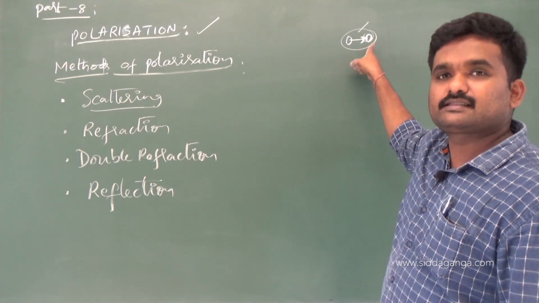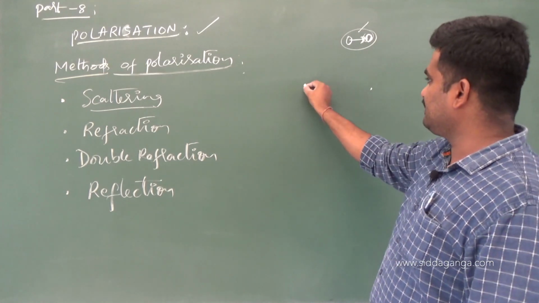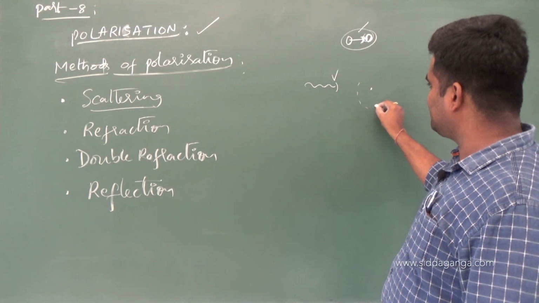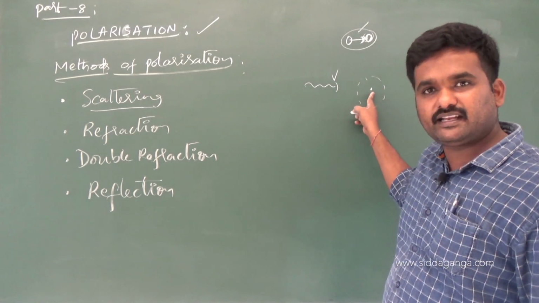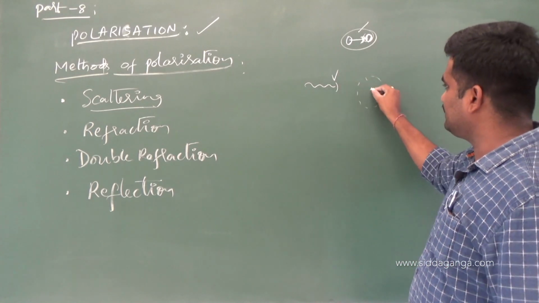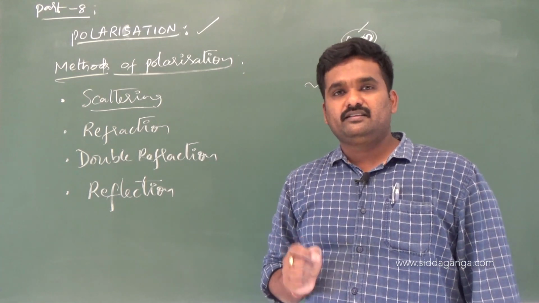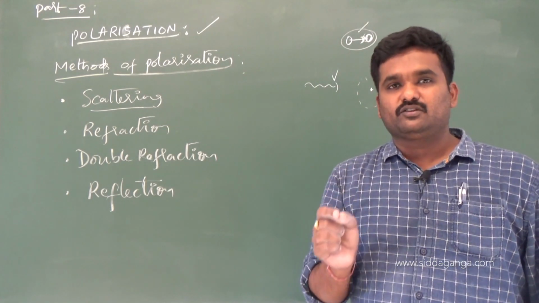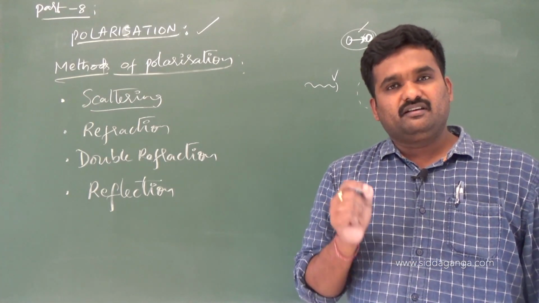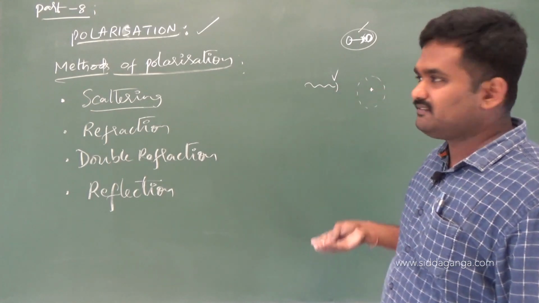Scattering means, generally, if I have some dust particle and a light ray is made to be incident on it, when it comes to the vicinity of this particle, vicinity meaning nearby region, there is no need for a physical interaction between this light particle and this dust particle. Keep this point in mind. When you are talking about scattering, there is no requirement of physical interaction between the two particles undergoing scattering. Scattering is a phenomenon where, within the vicinity of this particle, vicinity means what?